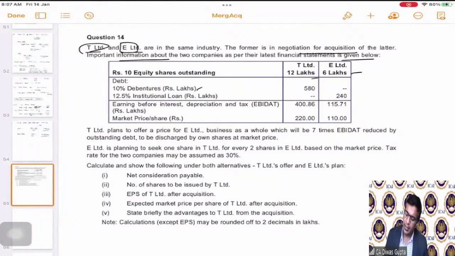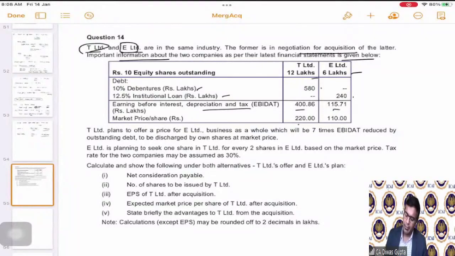Debt: 10% debentures is 580 and 12.5% institutional loan is 240. Okay. Hence, the next comes earnings before interest, depreciation, and tax, 400 and 115.71. This is called EBITDA. And they have given us the market price per share, 220 and 110.